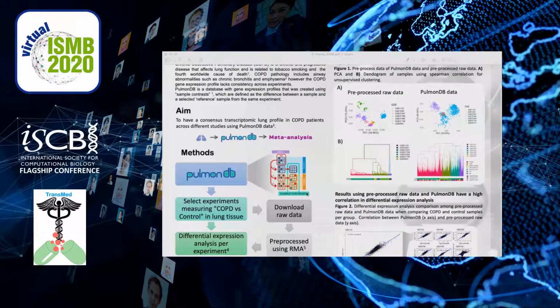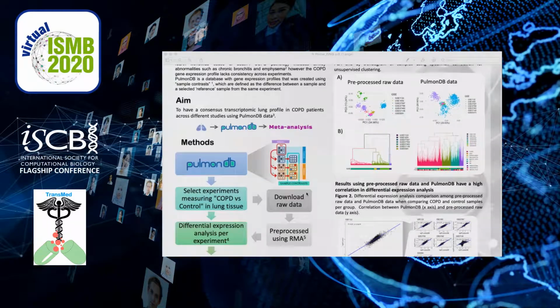PulmonDB is a gene expression database with public experiments that we developed. This data has been consistently normalized and manually curated to obtain a consistent ontology annotation. PulmonDB uses sample contrasts, which are the difference between a test and a reference sample from the same experiment. Each reference is randomly selected from the control group per experiment. So using PulmonDB, we selected experiments from lung tissue and those that contrasted COPD versus control samples.